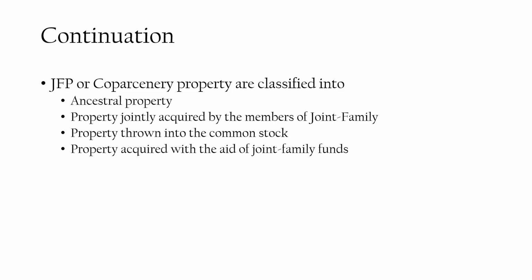Fourth one is property acquired with the aid of joint family funds. Let us suppose that a family owns a property. From the property's income, they acquire a piece of land. That also becomes a property acquired with the aid of joint family funds. All these classifications are included within the ambit of joint family property or coparcenary property.